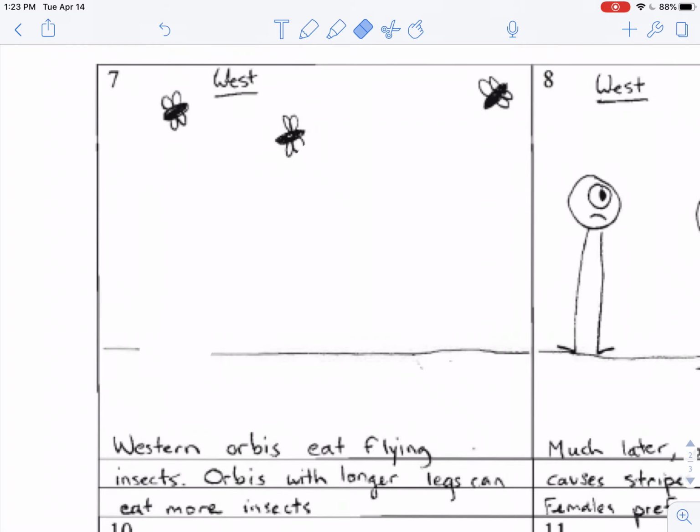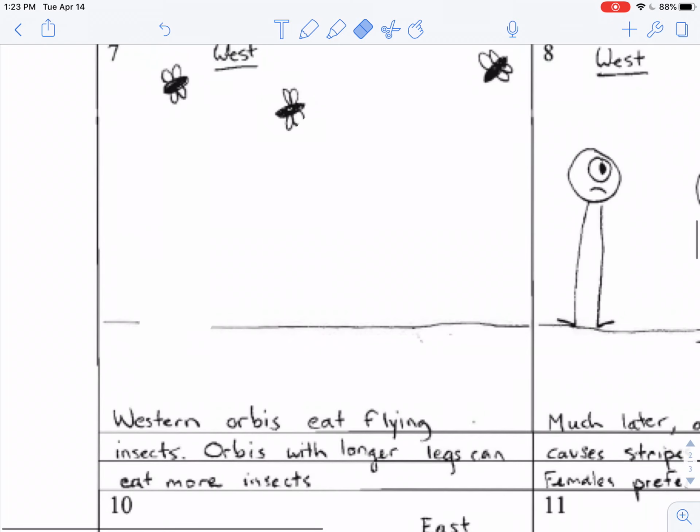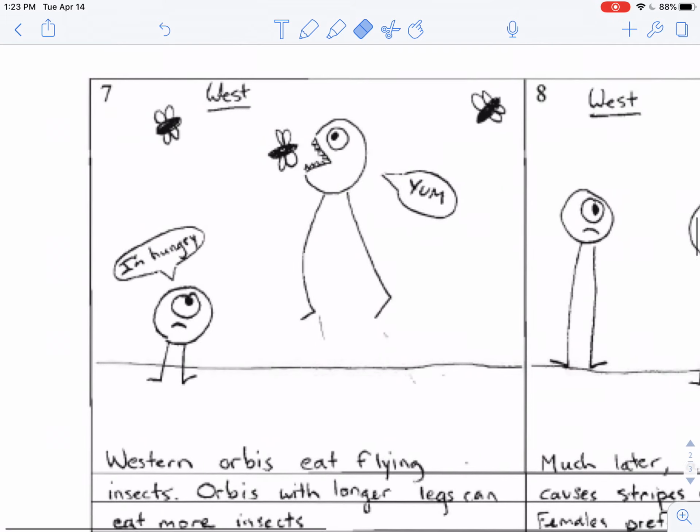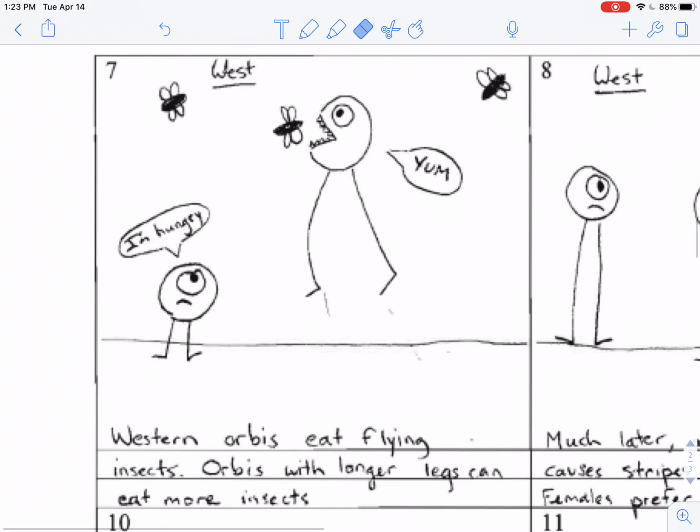Now what about the diet, what they eat on the west side of the hill? Western Orbies eat flying insects. Orbies with longer legs can eat more insects. So that's going to look something like this. A short Orby is going to have a difficult time catching those flying insects because it cannot reach high enough. But an Orby with longer legs can perhaps reach higher or jump higher to get the food that it needs to live. So over time, more and more tall Orbies will survive more often.